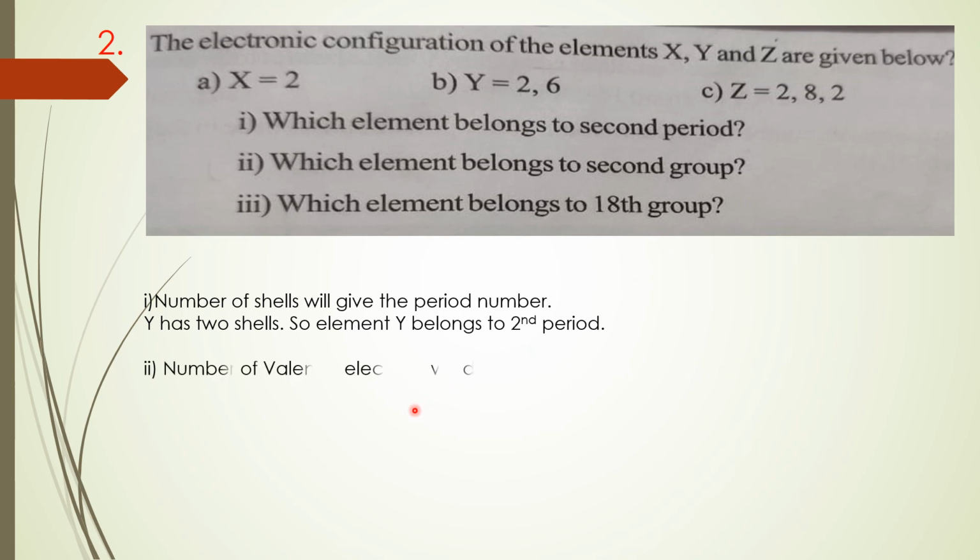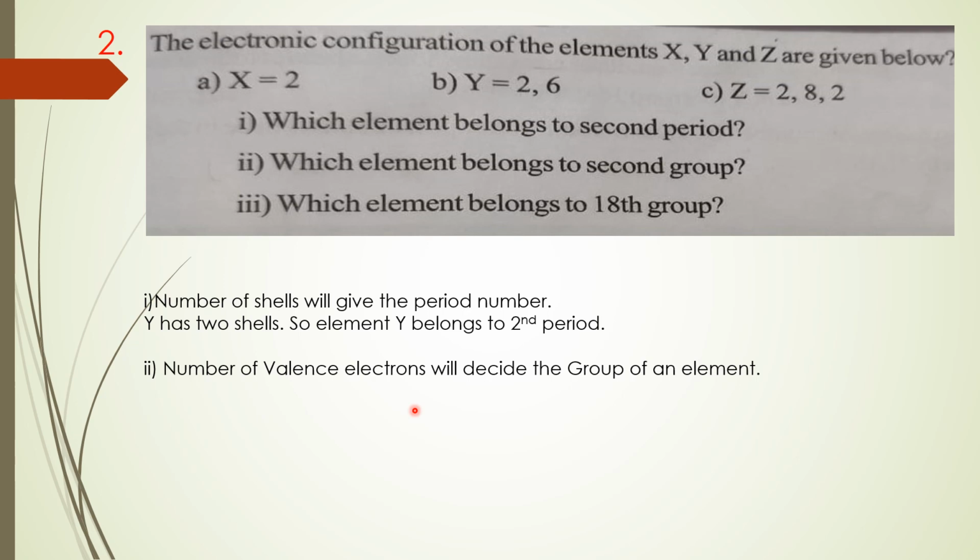So what do you understand by valency? I told you in our previous class. Valency means the number of electrons gained or lost or shared by an element, or by the atom of an element, to get the octet or the stable electronic configuration.